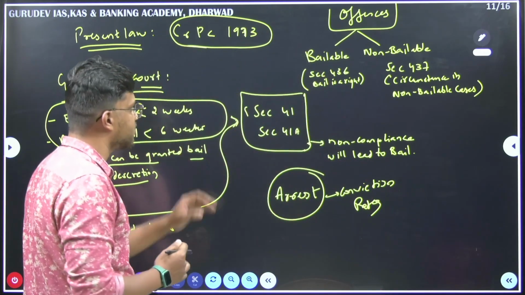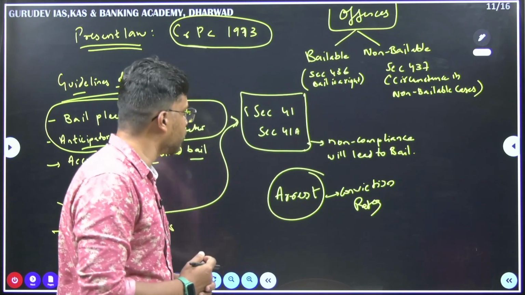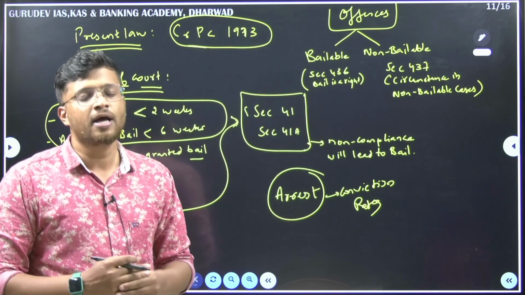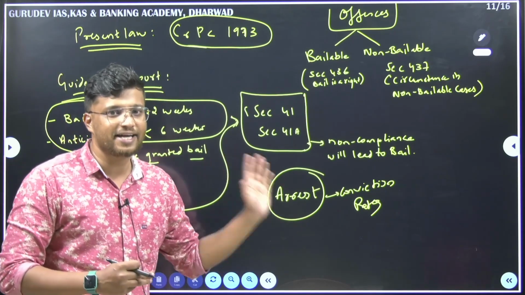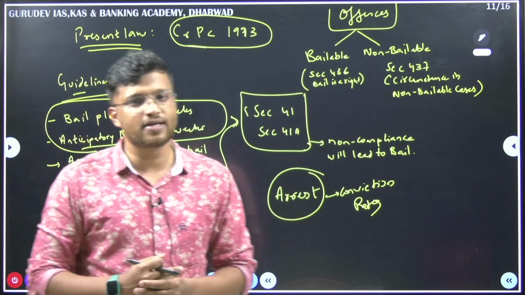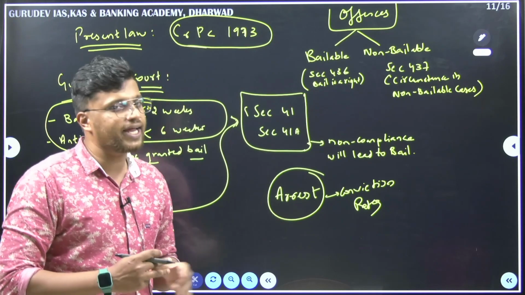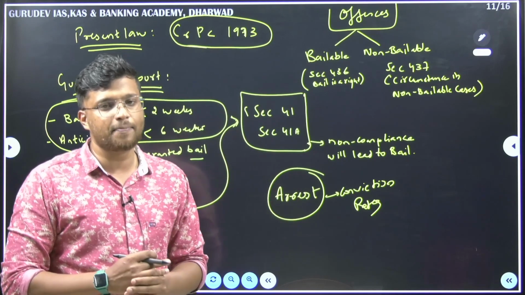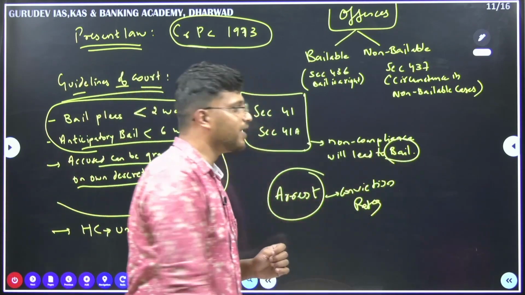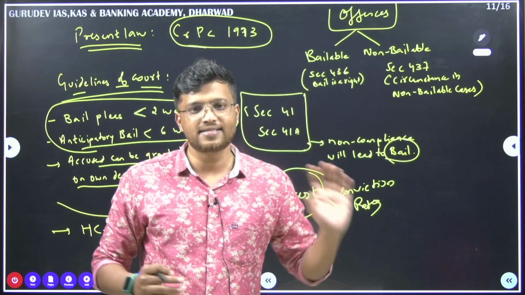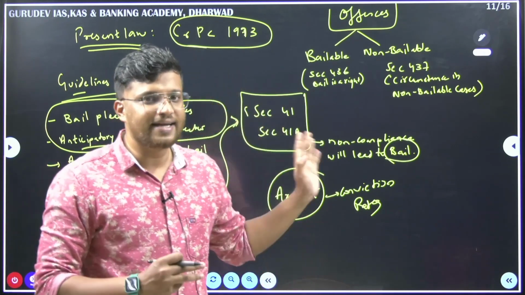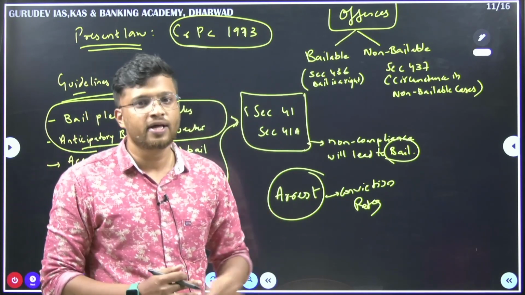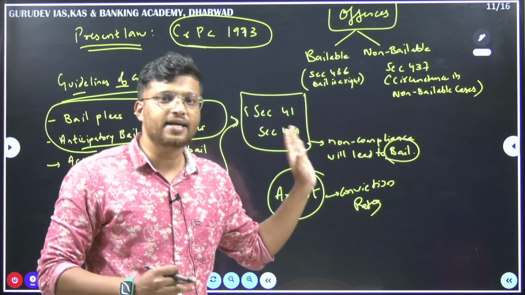One more important thing is about section 41 and section 41A. See, section 41, as I told you, it prescribes the procedure. It gives the procedure to the police personnel about the arrest and detention. Fine. So here, what the Supreme Court has observed is that whenever section 41 and 41A of CrPC are violated, then it is non-compliance with the sections of the CrPC, and bail is the result. Okay, it will lead to bail. Many a times, Supreme Court has said this, that whenever the center and the state, under their administration, do not follow section 41 and 41A, then bail is a norm and it is compulsory and it is a right. Fine.